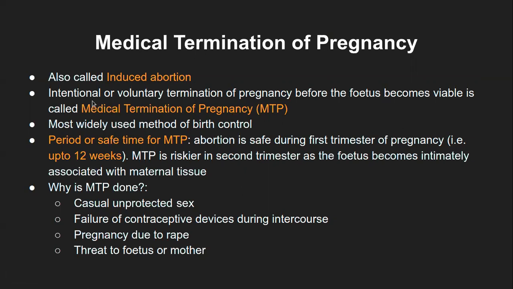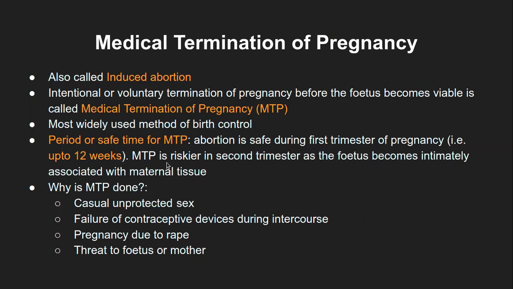Intentional or voluntary termination of pregnancy before the fetus becomes viable is called medical termination of pregnancy. Usually the period safe for medical termination of pregnancy is the first trimester, that is up to 12 weeks.